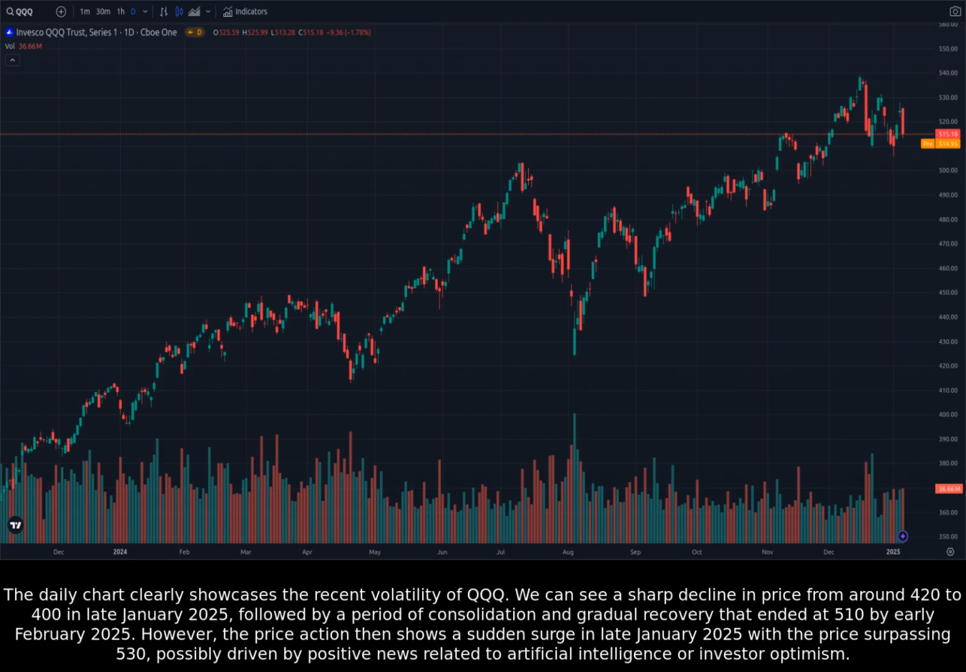The daily chart clearly showcases the recent volatility of QQQ. We can see a sharp decline in price from around 420 to 400 in late January 2025, followed by a period of consolidation and gradual recovery that ended at 510 by early February 2025. However, the price action then shows a sudden surge in late January 2025 with the price surpassing 530, possibly driven by positive news related to artificial intelligence or investor optimism.